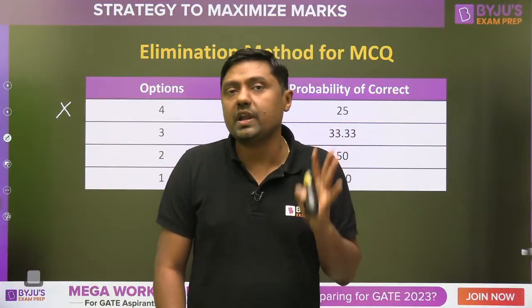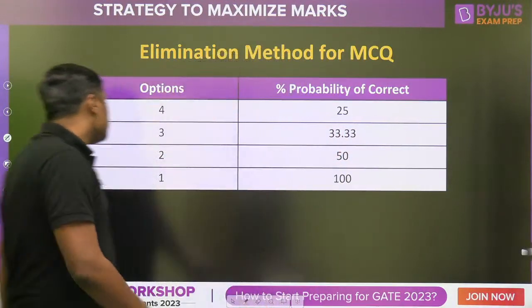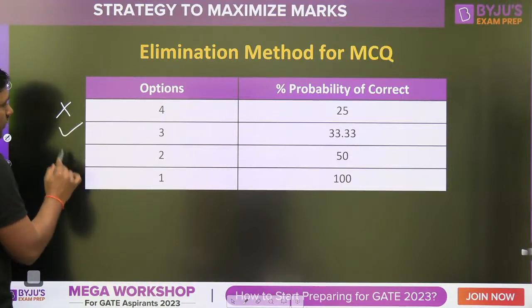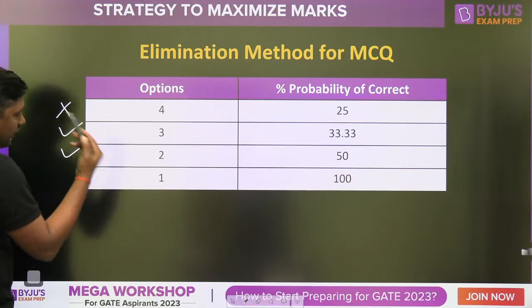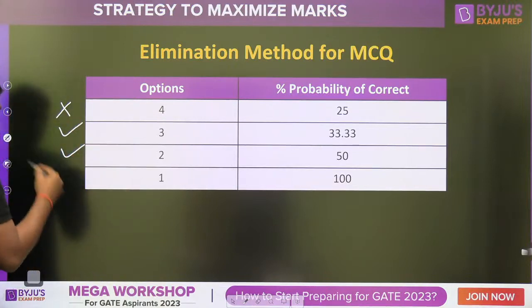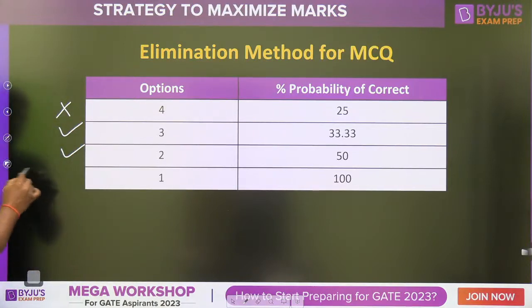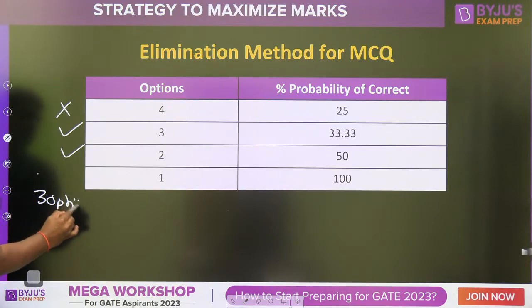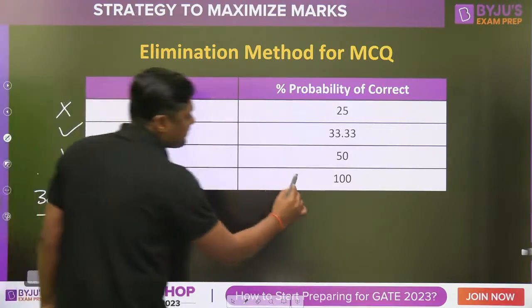Definitely you are going to get negative marking. Out of 3, it is 33%, out of 2, 50%. If you are able to eliminate 3 options, then only 1 is correct, so it is a 100% chance.